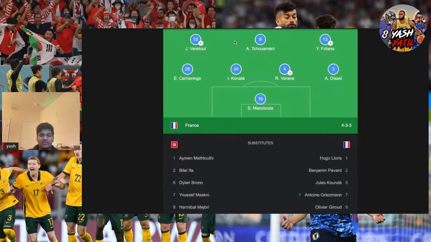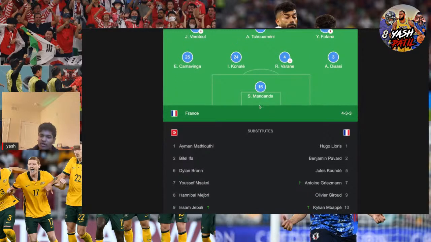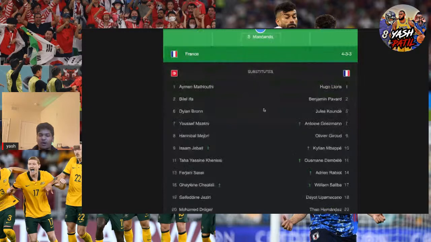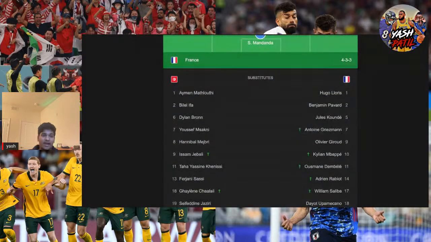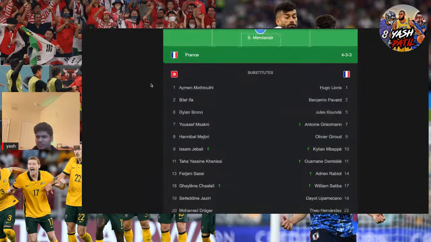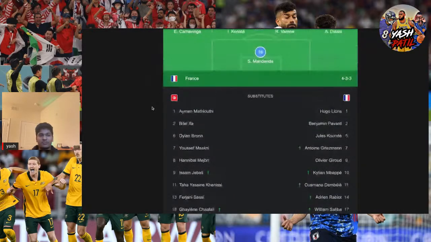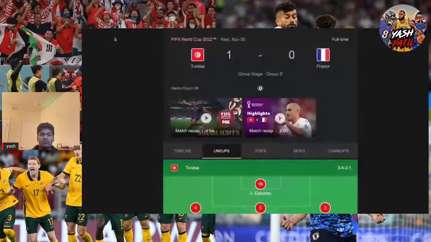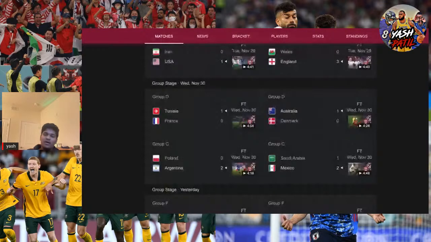You can see all these guys are on the bench, but it looks like they came on though. You have to keep your players fit. So they brought on Saliba, Rabiot, Dembele, Mbappe, and Griezmann. Griezmann scored a 90th minute goal to tie the game, but it was ruled offside. So yeah, I didn't watch this game, but that's a good result for Tunisia. I mean, they're out of the World Cup now, unfortunately for them. It's a good way to end off their World Cup campaign in the group stage.